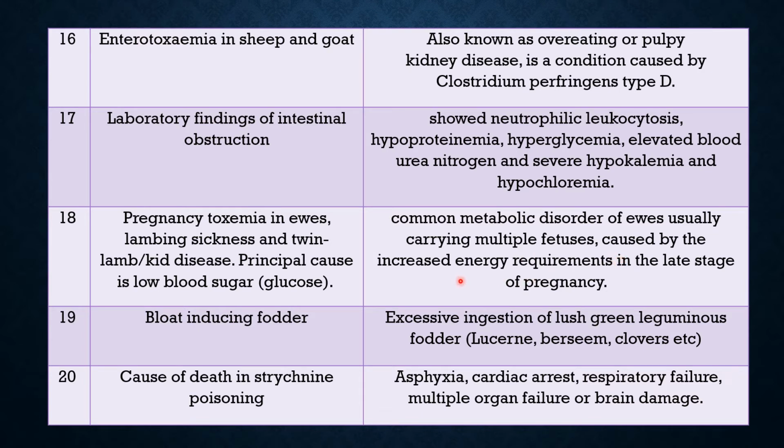It is caused by increased energy requirement in the late stage of pregnancy, because more fetuses require more energy, and if sufficient energy is not supplied through diet, the animals suffer from hypoglycemia, low blood sugar. There are chances of ketosis, and that leads to the disease, pregnancy toxemia. Important disease.